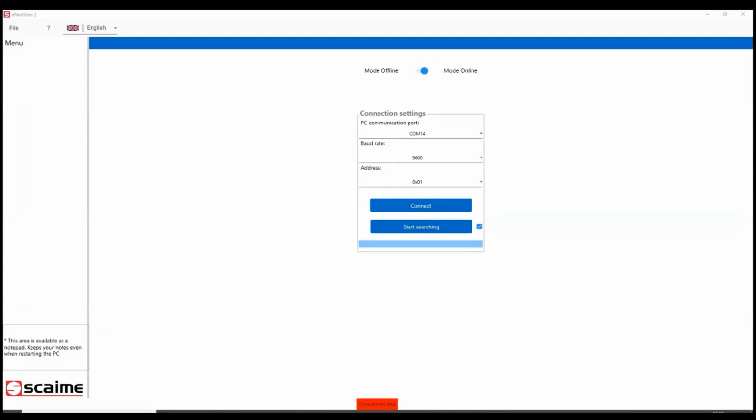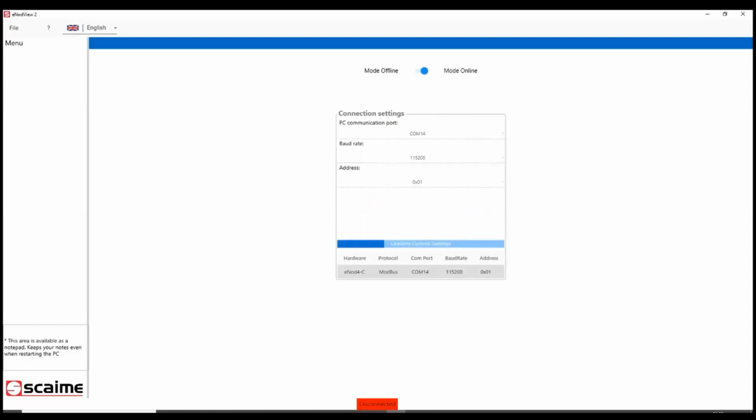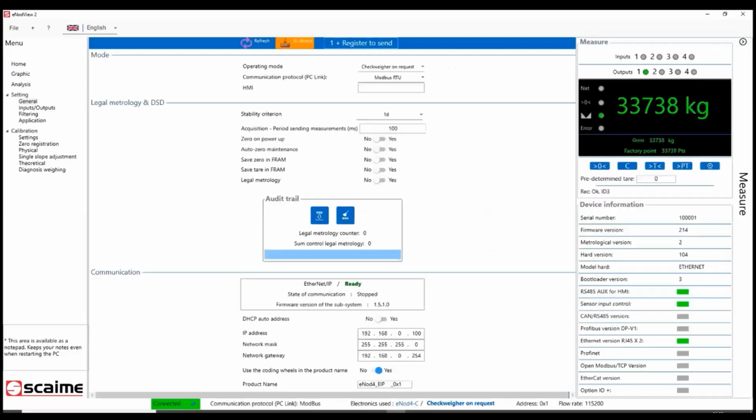And if you don't know the address or the baud rate, or both, of your inot4C, you can click on Start Searching, and InnoDView2 will search all devices connected to the computer. So it has found my inot4C on COM14. I click on it and I connect.